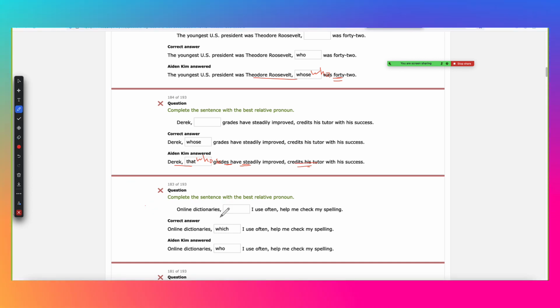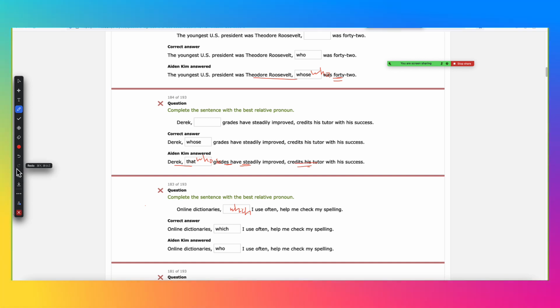There's a comma after it, which makes it that we already know what online dictionaries are, and we're not making a more specific online dictionary. We're just describing what online dictionary I use. So you have to use the word which. And typically for which, there's a comma in front. Almost always there's a comma. I hope that helps you.